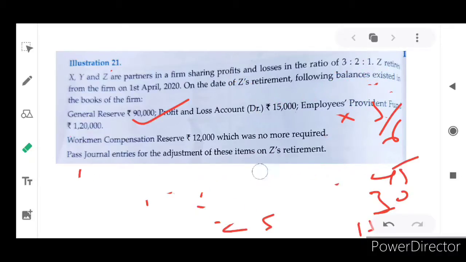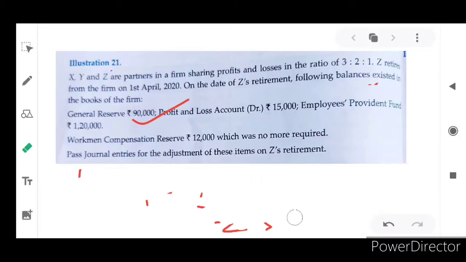And next one is profit and loss account debit balance. Profit and loss account debit balance means that is net loss. That net loss will be transferred to the partners' capital accounts, debit side. You have to be very careful in it. So the journal entry will be all the partners' capital accounts to profit and loss account. So all the partners' capital, which means X's capital account, Y's capital account, Z's capital account.